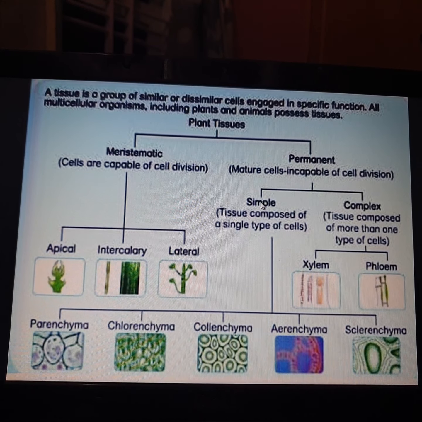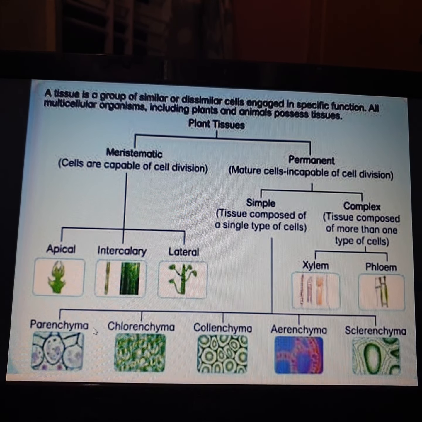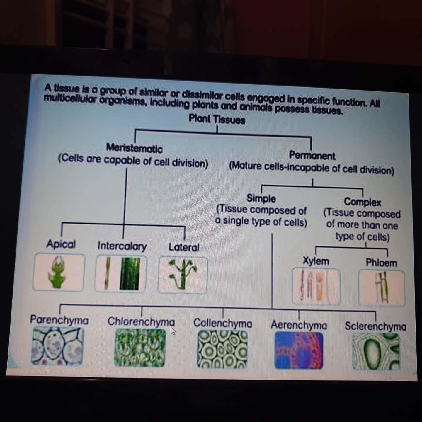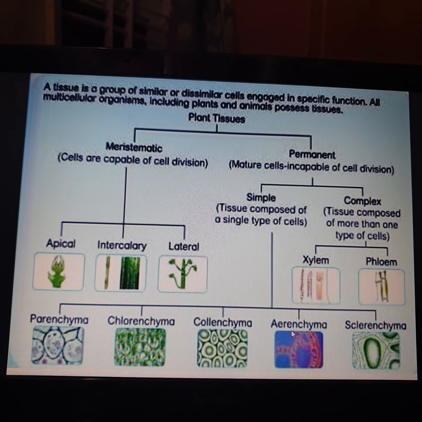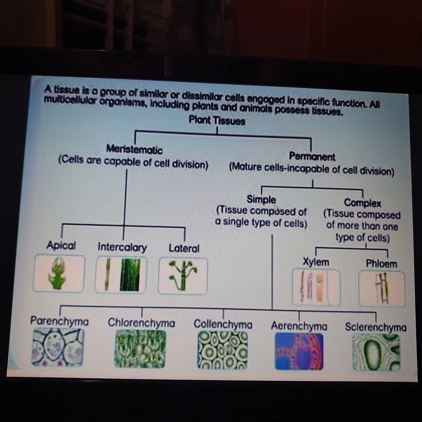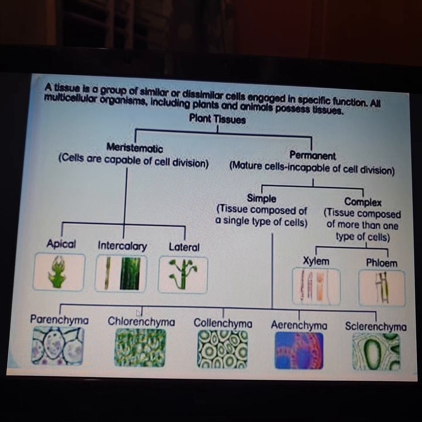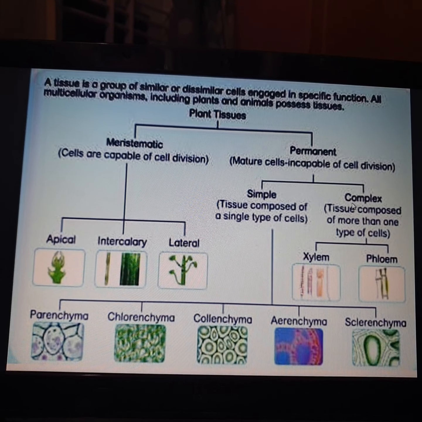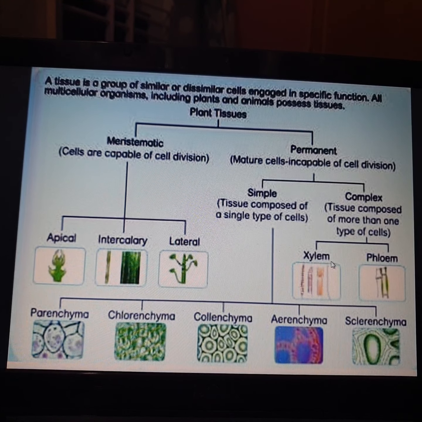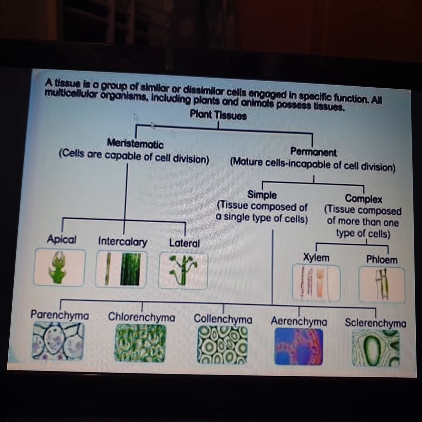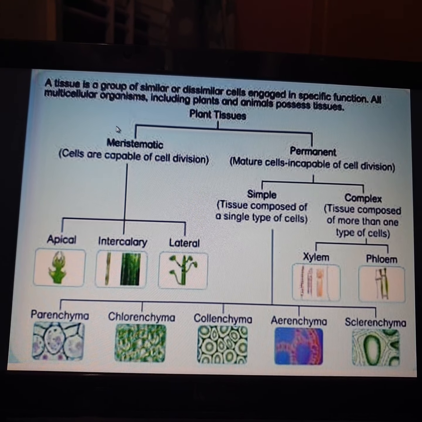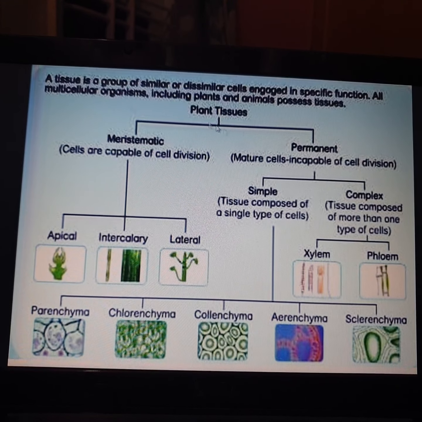Simple permanent tissues are classified into five categories: parenchyma, chlorenchyma, collenchyma, aerenchyma, sclerenchyma, whereas complex tissues are further classified into xylem and phloem.